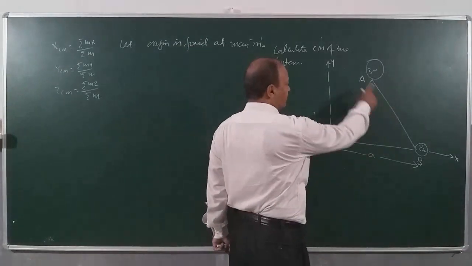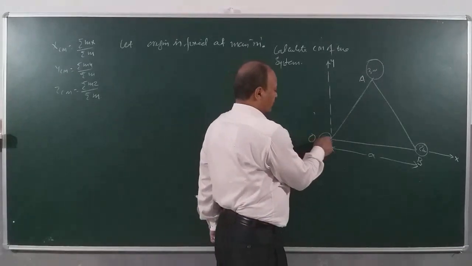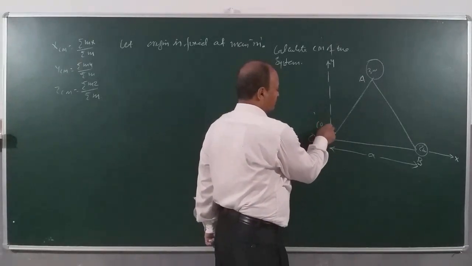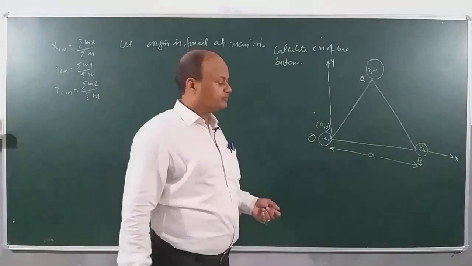So these masses are all point masses. Keep in mind now. Obviously the coordinate of point M will be 0, 0. Why? Because you have chosen this as the origin.